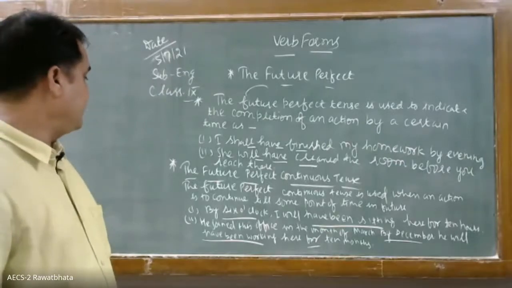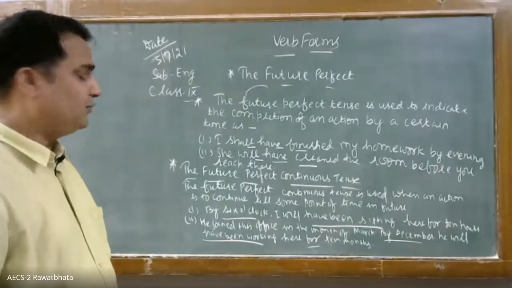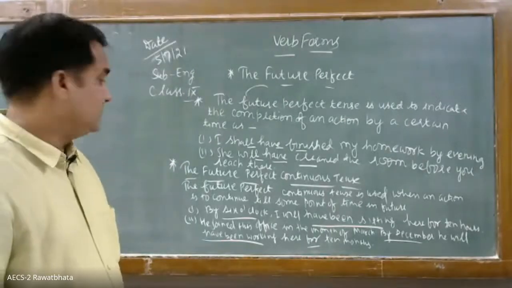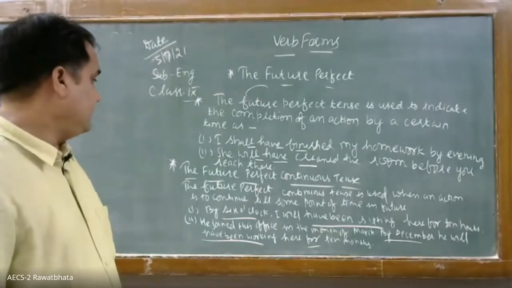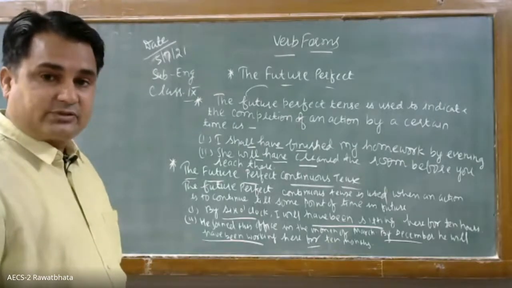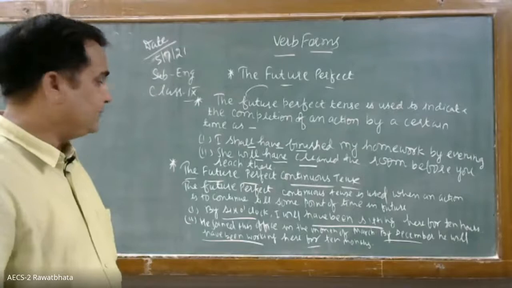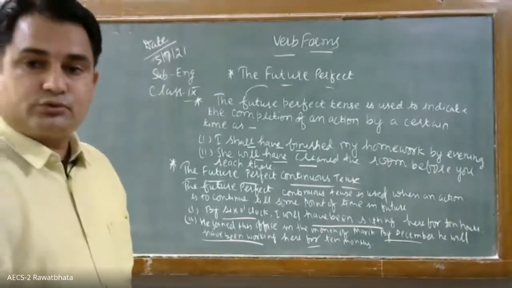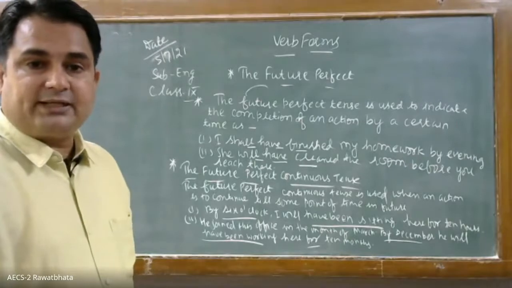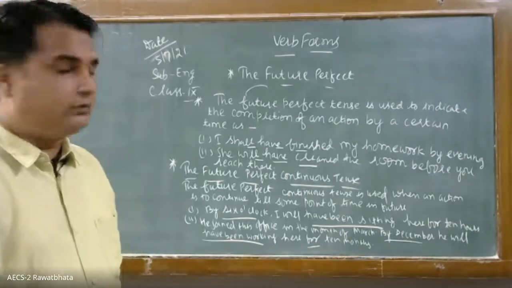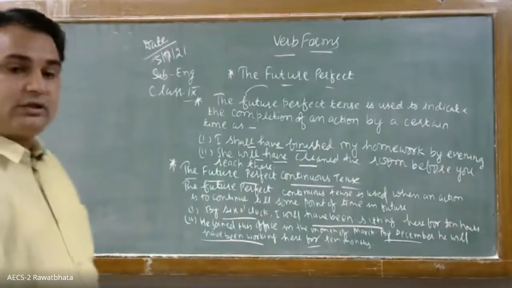Okay, by December he will have been working here for 10 months. By December, that is indicating the future time. And then it is regarding for how long he will be working, for 10 months. So, likewise, you have to complete it there in your notebook. All of you write it there in your notebook, children.